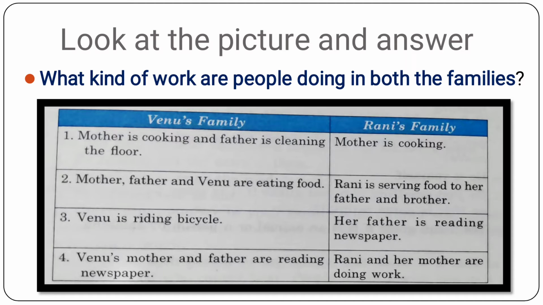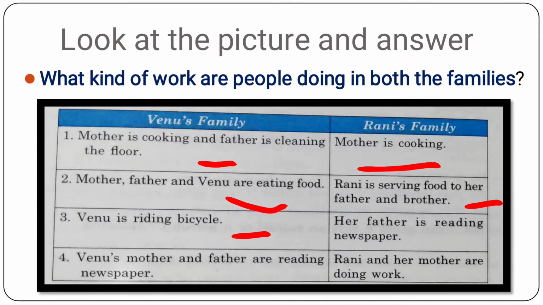What kind of work are people doing in both the families? So, in Venu's family, as you can see, the mother was cooking and the father was cleaning the floor. But in Rani's family, only her mother is cooking. In Venu's family, mother, father, and Venu together they are eating food. But in Rani's family, Rani is serving food to her father and brother.